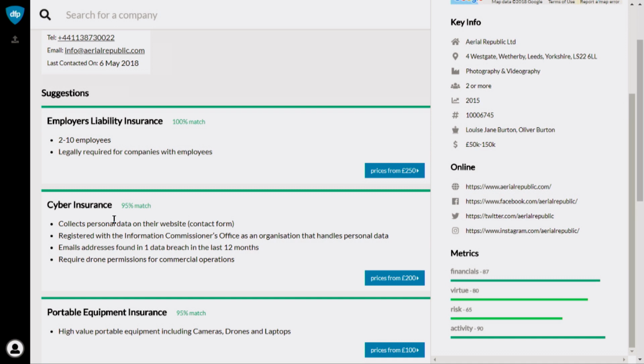We identify trigger events. So is there a new director joining the business? Maybe they need new directors and officers insurance. If there is a change in the office address, they might need insurance for that. All of these trigger events are being generated in our dashboard to help you as a broker and insurer to help your customers in more complete ways.